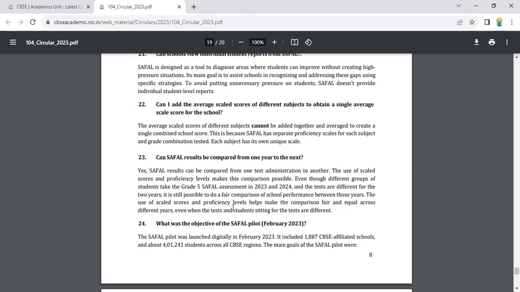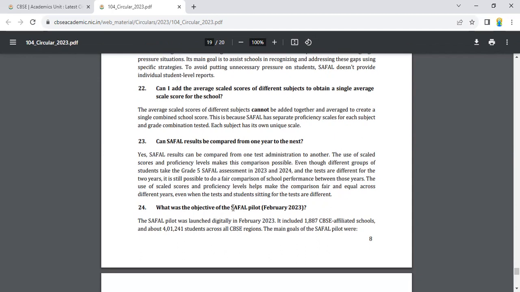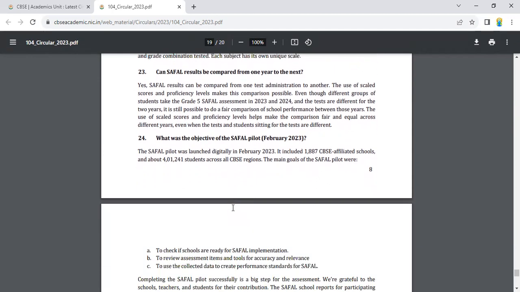Is it possible to do a fair comparison of the school performance between these years? The use of the scale scores and the proficiency levels helps to make the comparison fair and equal across different years, even when the test and the student setting for the test are different.